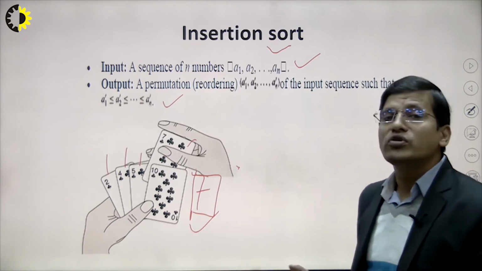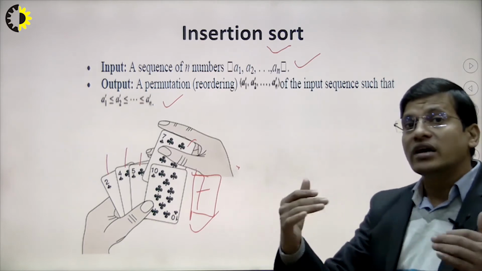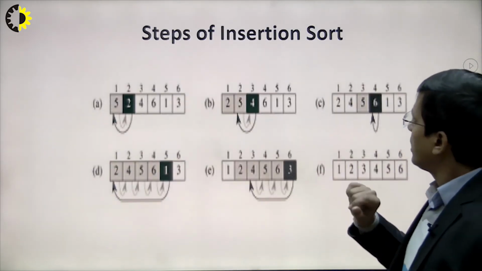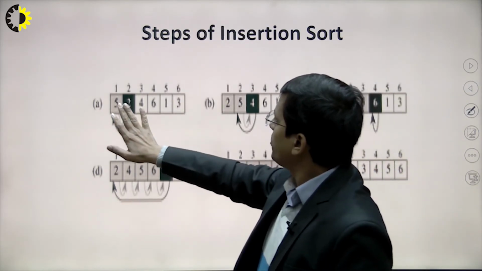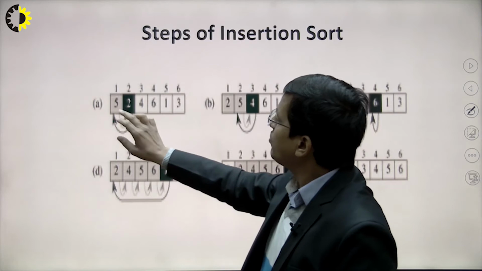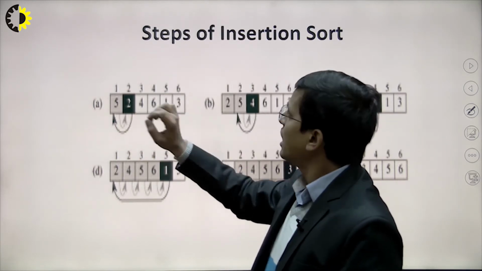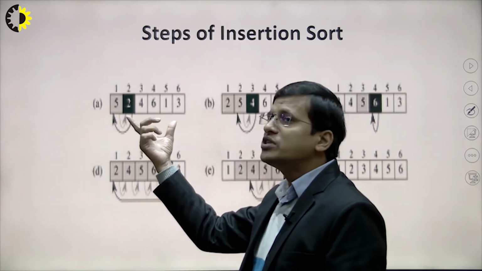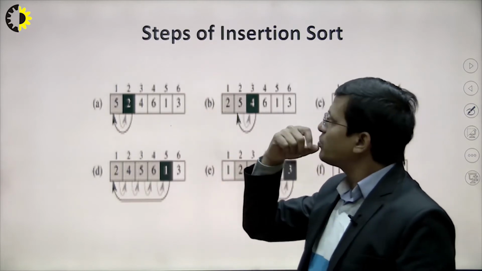Now I am going to take an example to understand this, right? What steps do we have in this? I think this is blurred, it doesn't matter, we'll try to explain it. Suppose we have an input unsorted array, 5, 2, 4, 6, 1 and 3, right? And these are the indexes we have. This is the unsorted array, and my objective is to sort it by using insertion sort, right? So what is the process for this?